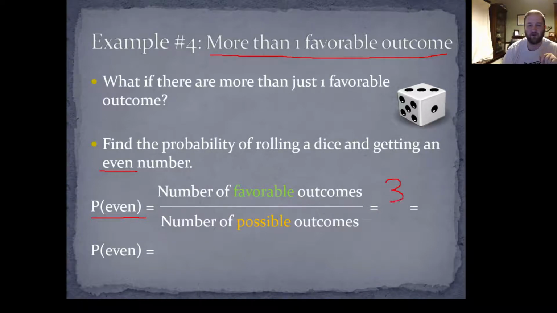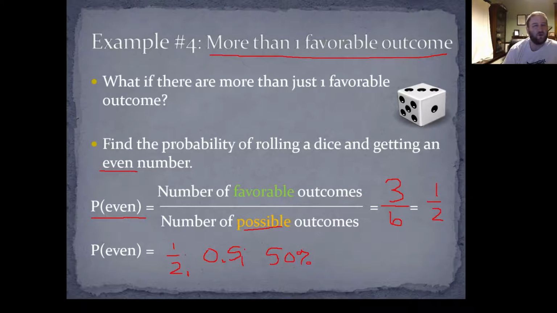So the number of favorable outcomes is 3. The number of possible outcomes, again, there's still 6 possible outcomes. 1, 2, 3, 4, 5, or 6. So that's a probability of 3 over 6, which we want to reduce to 1/2. So the probability that we get an even number is 1/2. We could write that as a decimal, 0.5, or we could write that as a percent, which is 50%.